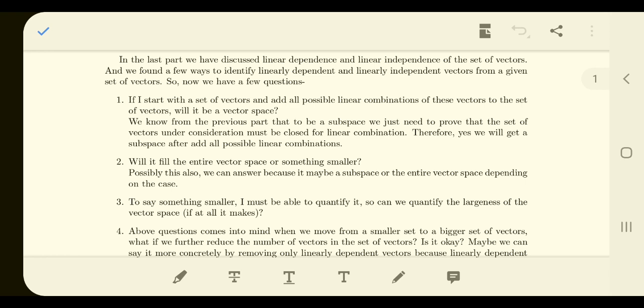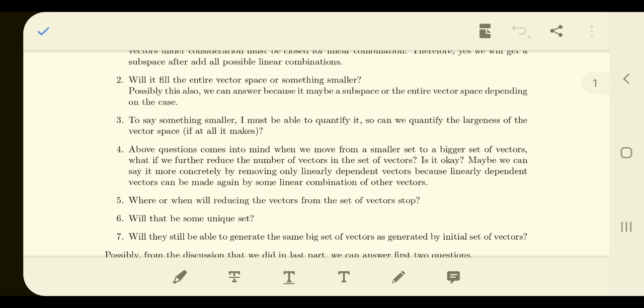Now, when we say something is smaller or bigger, we are quantifying it, and the quantification should be in such a way that it can be compared. So we need to quantify how large a vector space can be generated with the help of adding linear combinations. We are going to answer these questions in this particular part. So let us see a few more questions that we are going to look at.